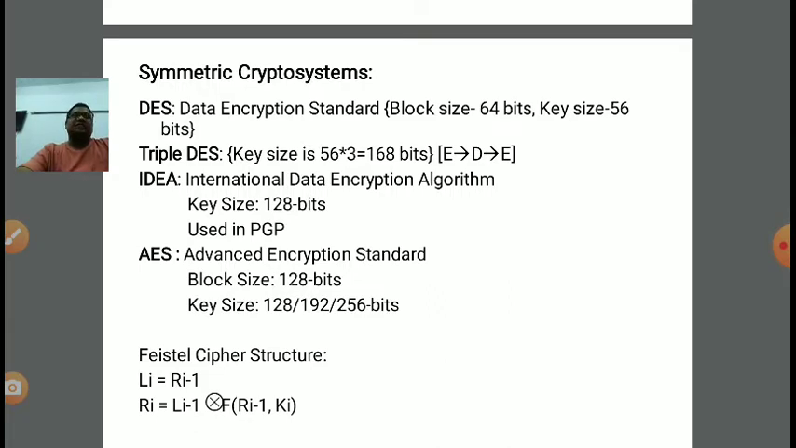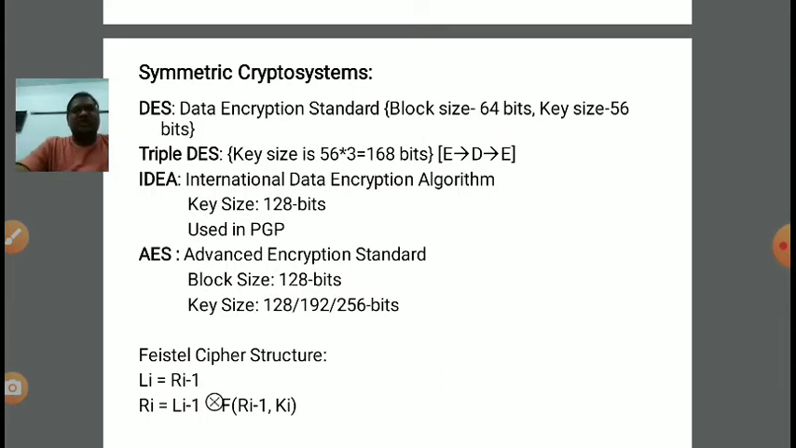AES stands for Advanced Encryption Standard. Now AES is also a symmetric crypto system. In AES, the block size is 128 bits and the key size has some choices. It can be 128 bits, it can be 192 bits, or it can be 256 bits. So any of these can be a key, right? With block size 128, we can use key size 128 also, we can use key size 192 bits also, and we can use key size of 256 bits also, right?